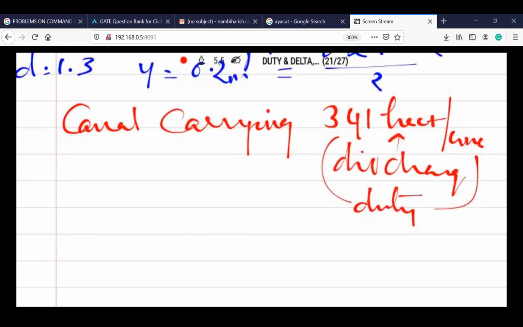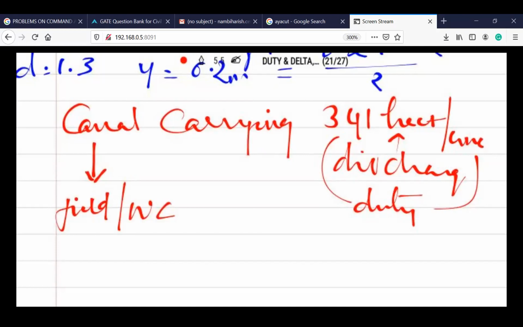Now the canal is giving the water to the field. We call it field or water course. So now from the canal, it has to transfer from the main canal to sub-channel, sub-channel to field, field channels to the field.